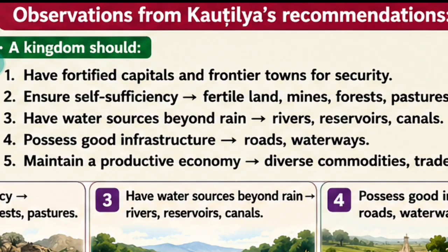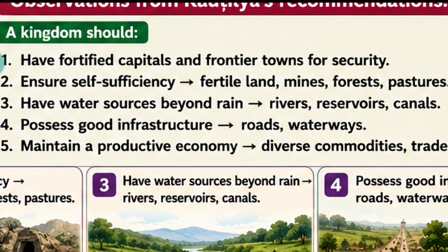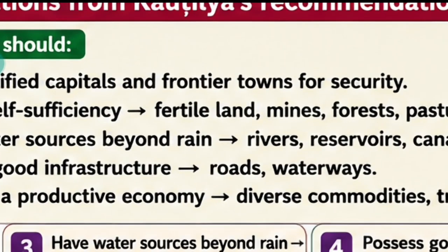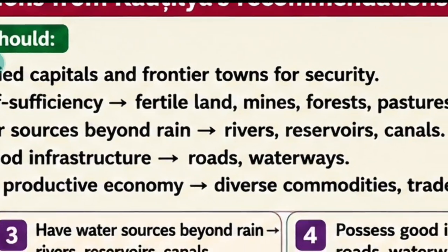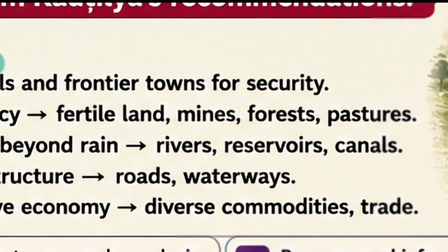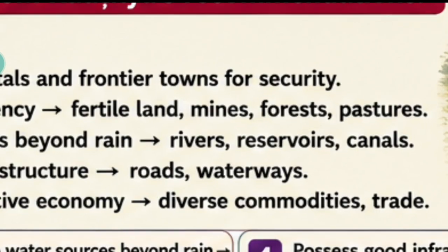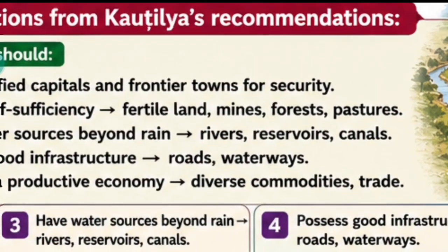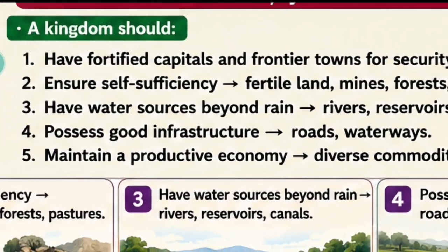It should be fortified. Point number 2 is ensure self-sufficiency, meaning that the kingdom should be self-sufficient. There should be fertile land, meaning good crop production. There should be mines so that they can take out minerals, make metals and run their industries. And after that, there should be forests so that forest products can be used, and there should be pasture land to graze the animals.